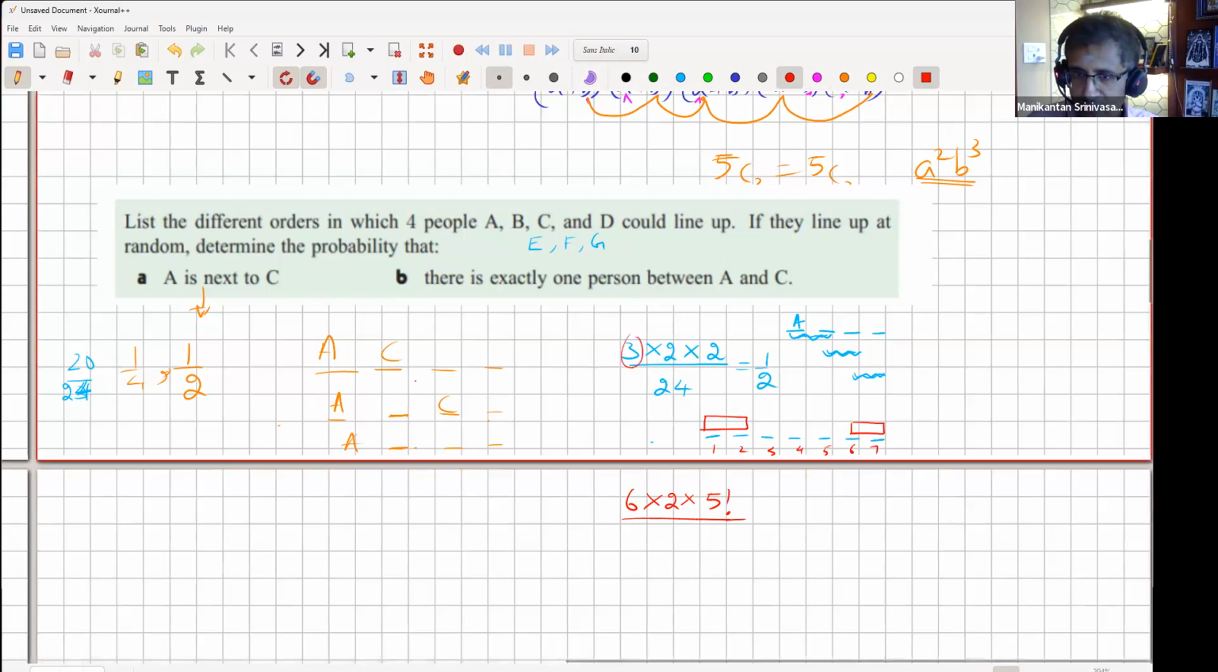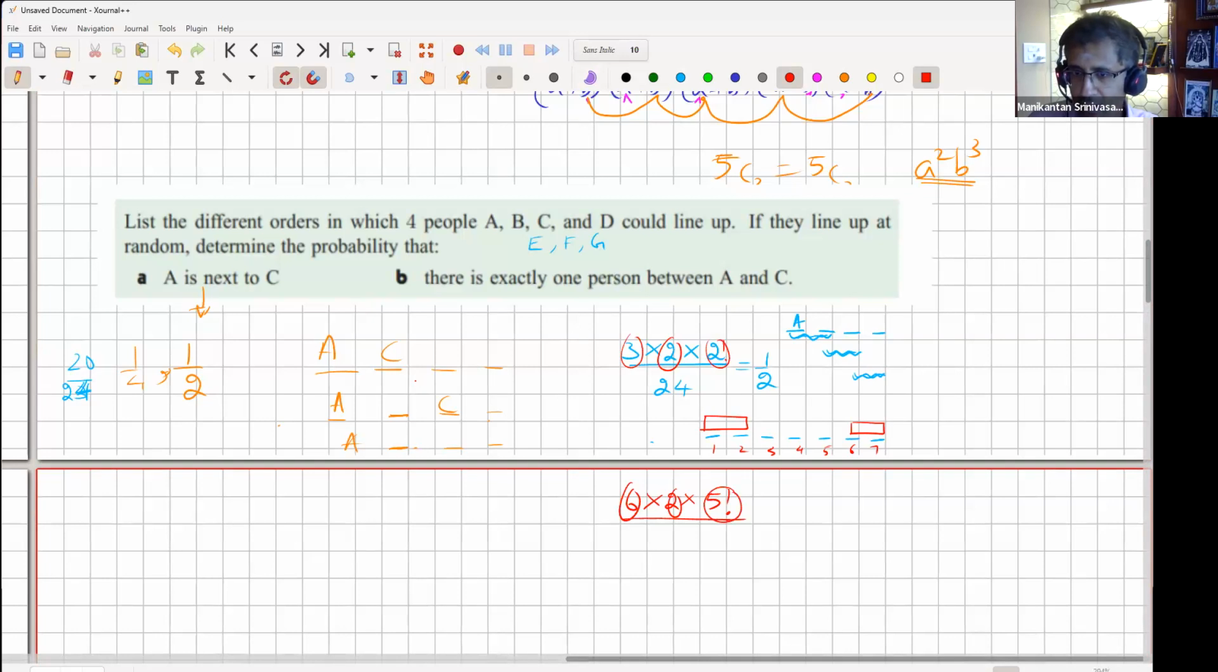So the equivalent of 3 is 6 here. The equivalent of 2 is still 2 here because left, right, or right, left. And then the equivalent of 2 factorial here, which is 5 factorial, the remaining 5 people. Of the same, the equivalent denominator would be 7 factorial. Makes sense, right?